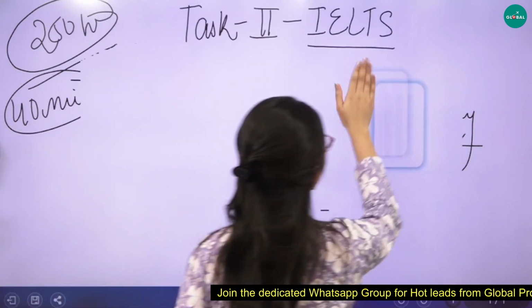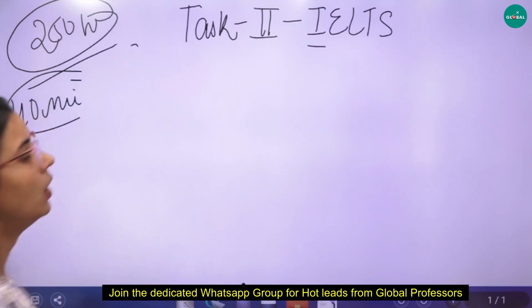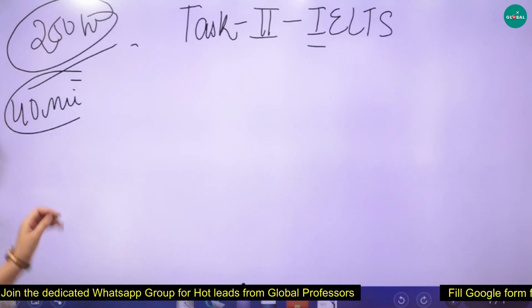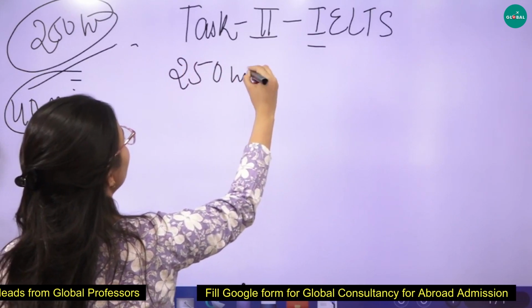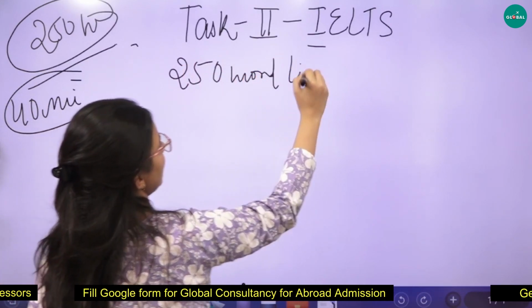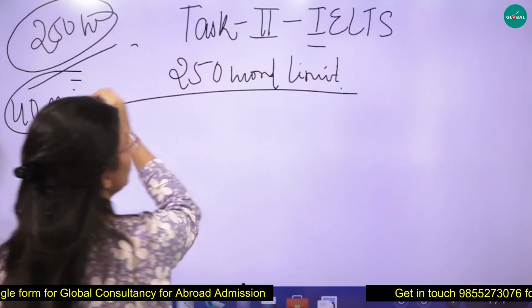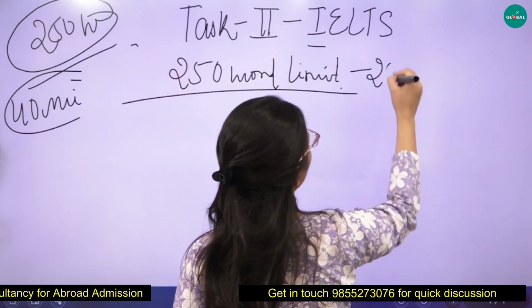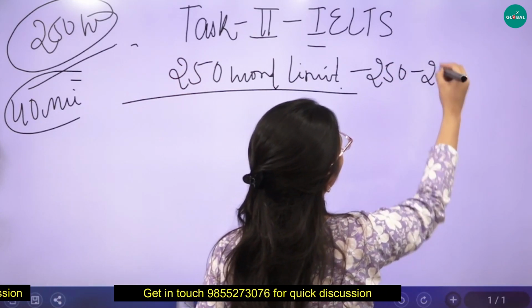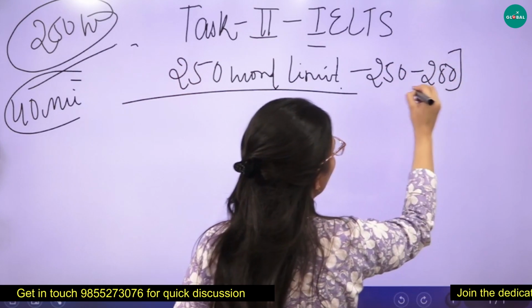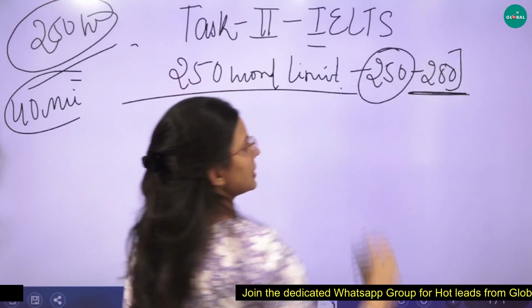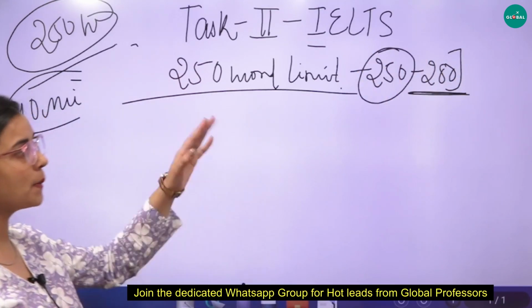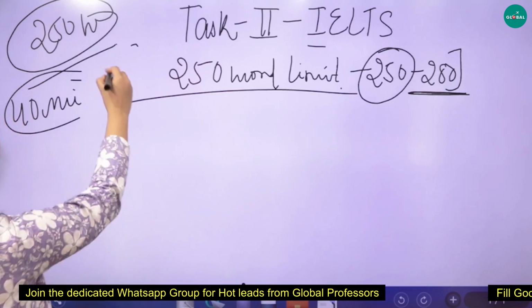Now let me tell you, 250 is the word limit of writing an essay basically. So you can write 250 to 280. Don't go beyond this and do not write less than this. ठीक है, make sure. Number 1.